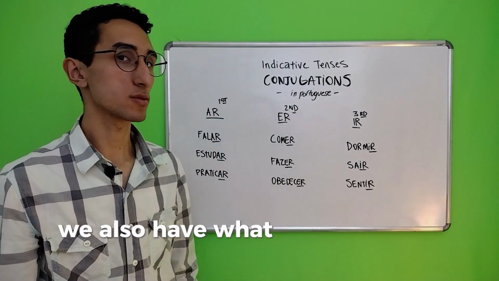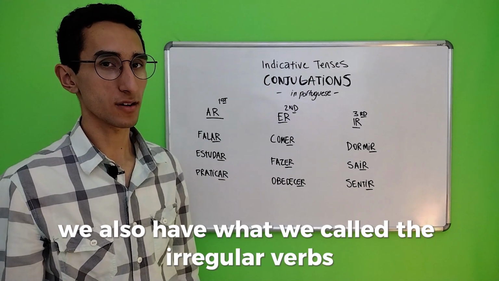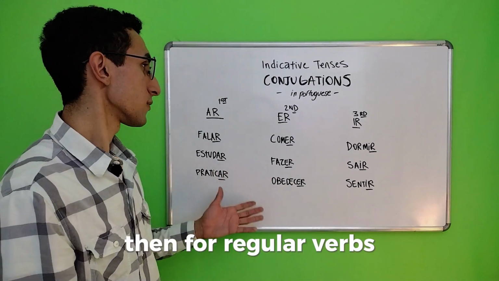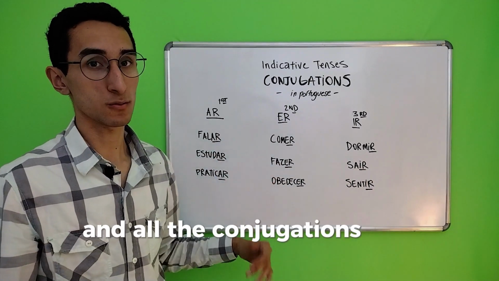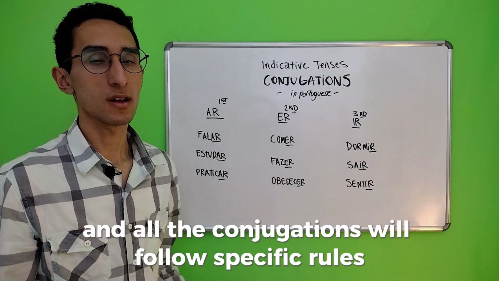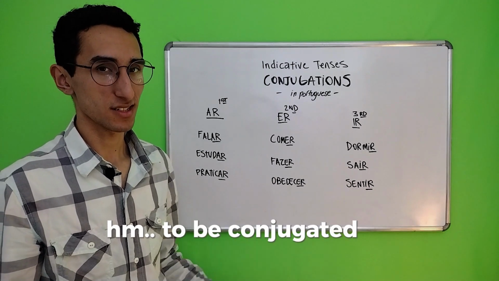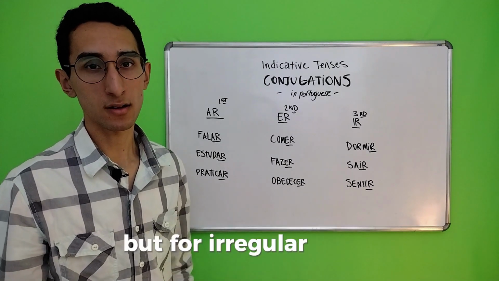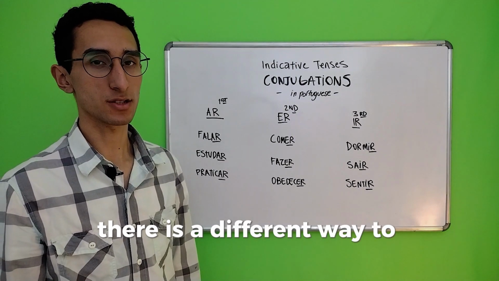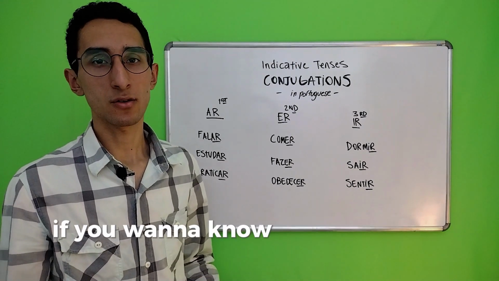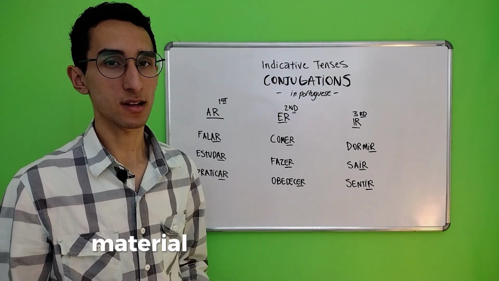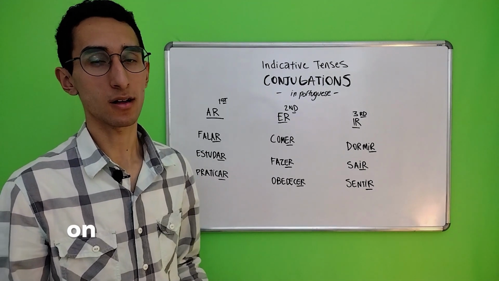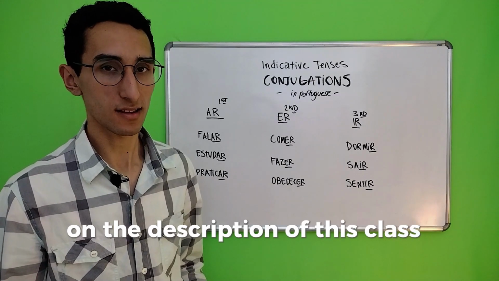We also have what we call the irregular verbs. For regular verbs, we organize them in these conjugations, and all the conjugations follow specific rules to be conjugated in Portuguese. But for irregular verbs, there is a different way to conjugate them. If you want to know some of these irregular verbs, you can take a look at the PDF material that I will give you in the description of this class, okay?